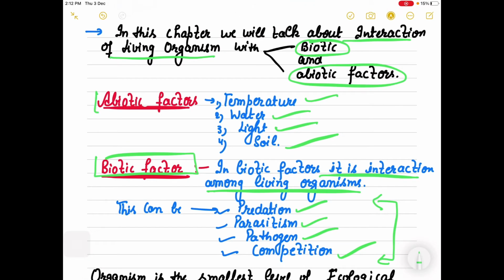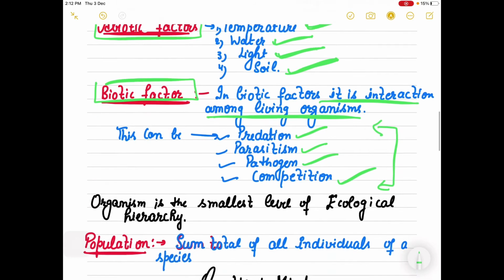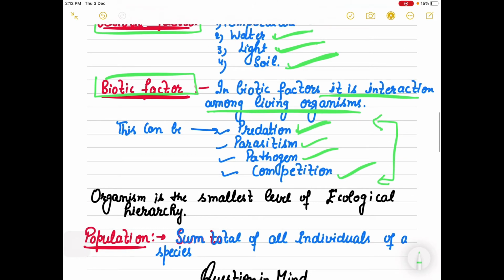So abiotic factors, that is the whole story of this chapter actually. In abiotic factors we are going to discuss temperature, water, light and soil. And in the biotic factors we are going to talk about predation and parasitism, pathogens and competition.